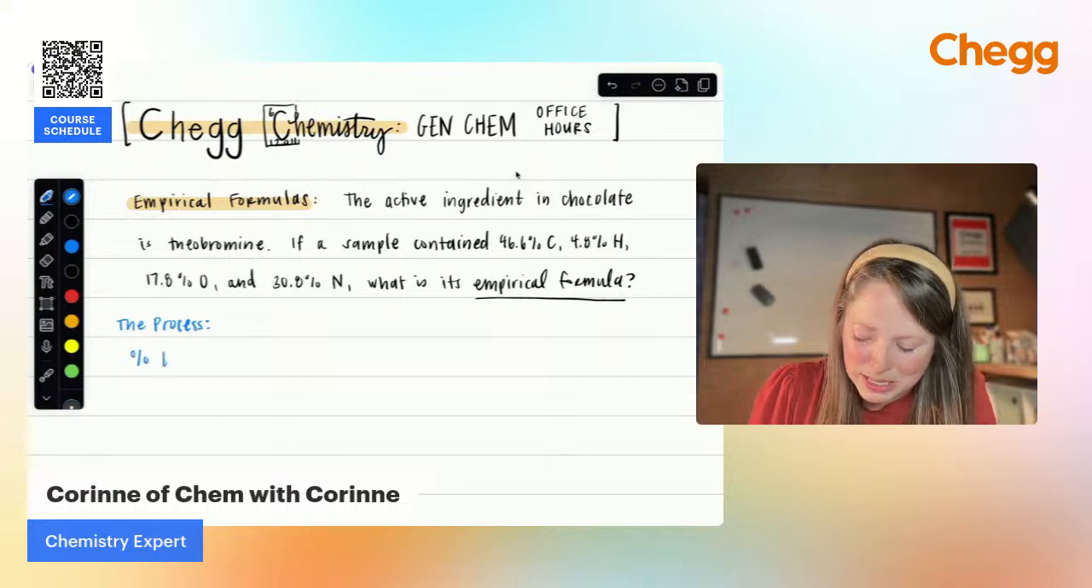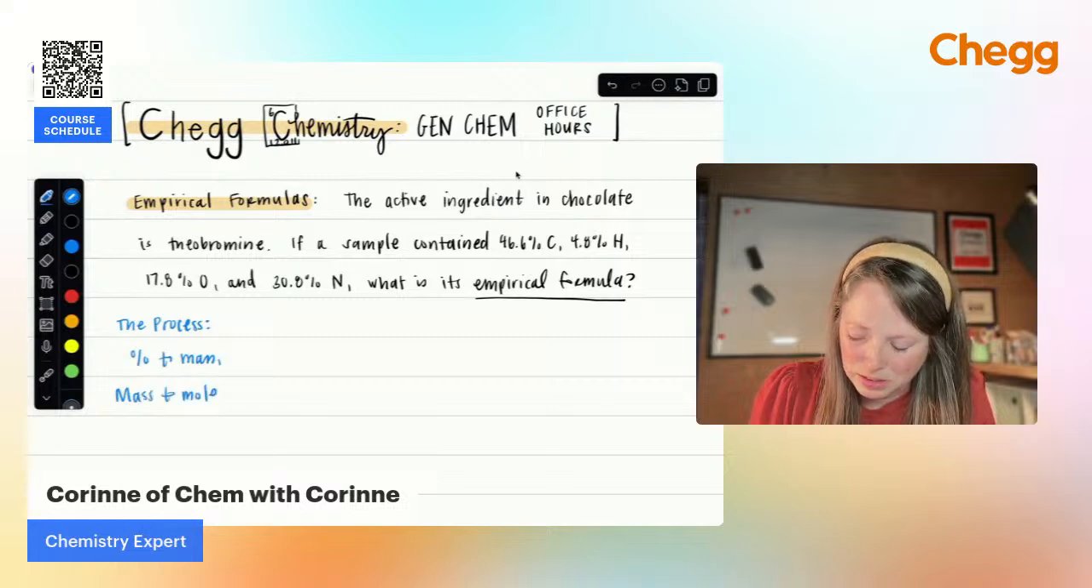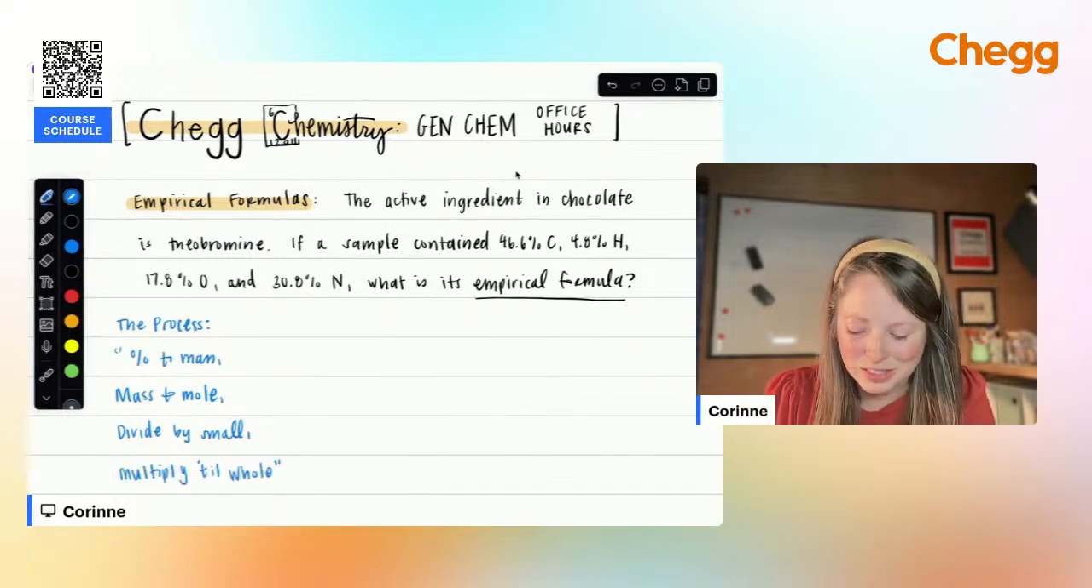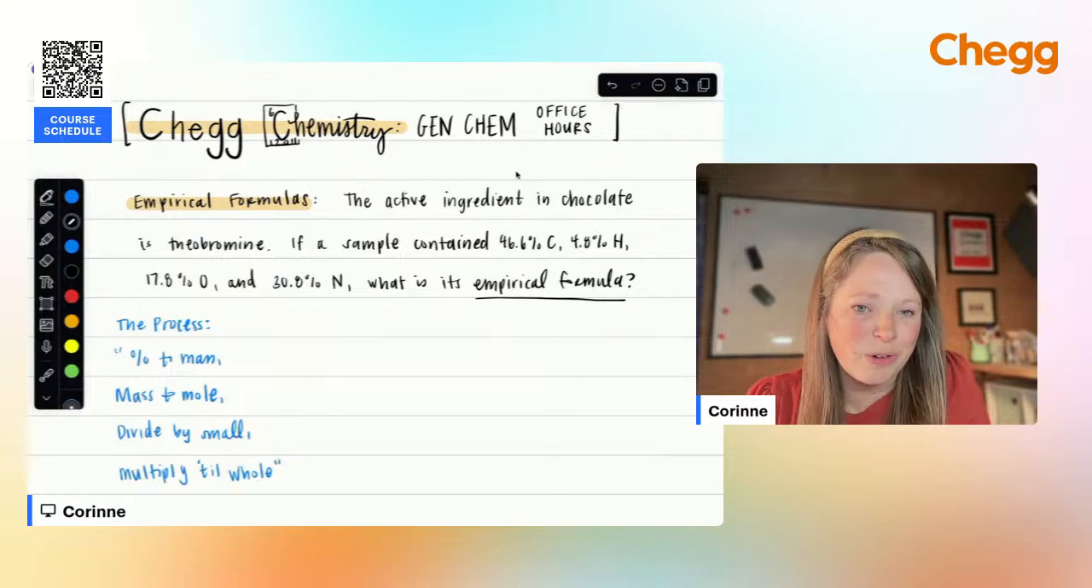So you want to remember percent to mass, mass to mole, and I will go through each of these steps. Divide by small, multiply till whole. All right, so if you can get this rhyme in your head, you're going to feel like this is such a simple process. So let me go ahead and walk you through this.